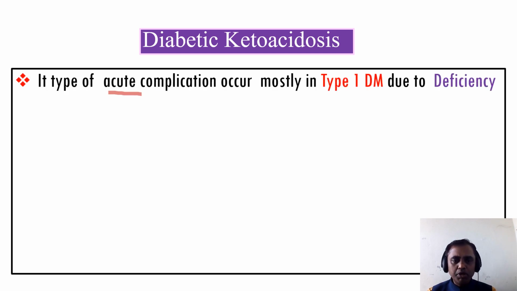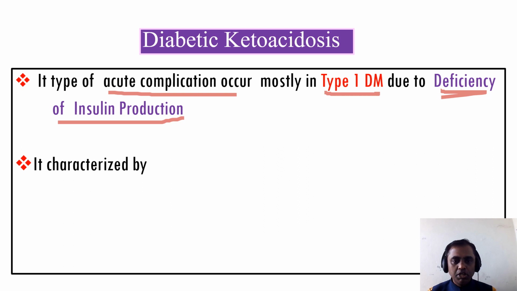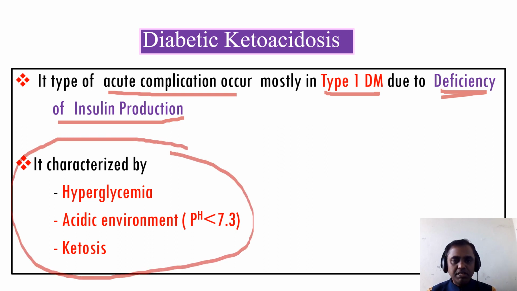It's a type of acute complication that occurs mostly in type 1 diabetes mellitus due to deficiency of insulin production. So the things to remember: it is an acute complication, type 1 diabetes mellitus, and deficiency of insulin production. Diabetic ketoacidosis is characterized by three things. Number one, hyperglycemia; the patients have an acidic environment, that means pH is less than 7.3; and ketosis. These three characteristics help to identify whether the patients have diabetic ketoacidosis or not.